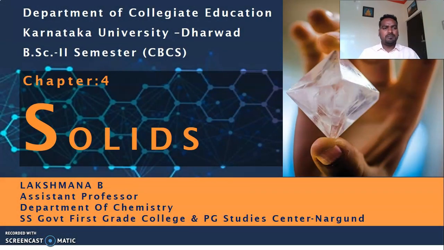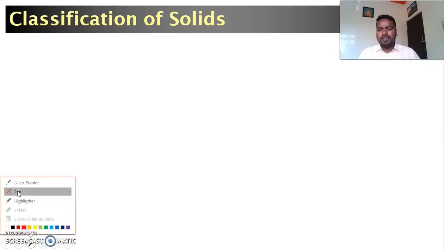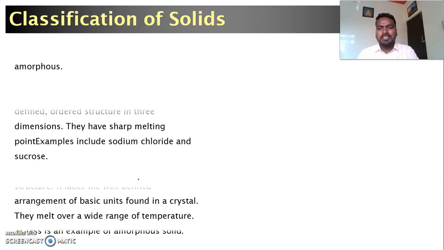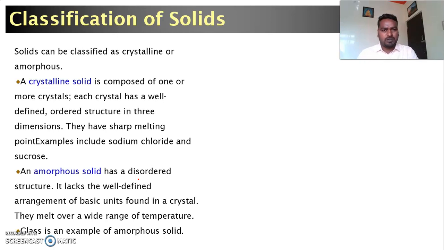Before going to study this chapter, you must know some of the basic concepts of solids, mainly the classification of solids. You know that matter exhibits five different physical states, and one of them is solids. When we come to solids, based on the arrangement of the constituent particles, we classify solids into two major categories: crystalline solids and amorphous solids.